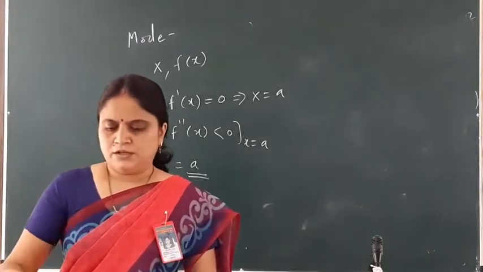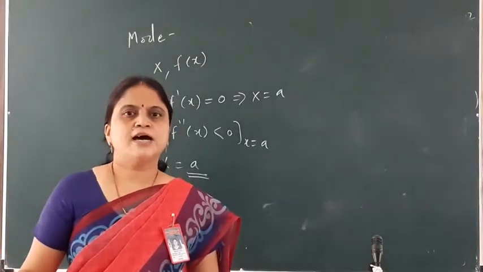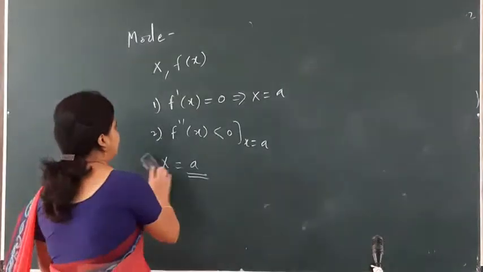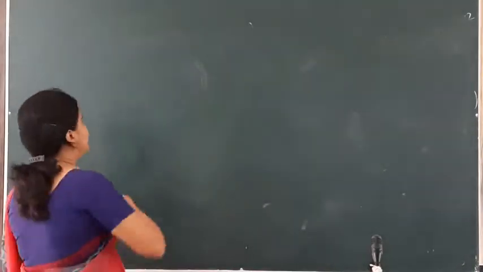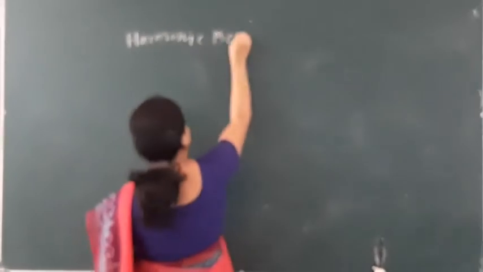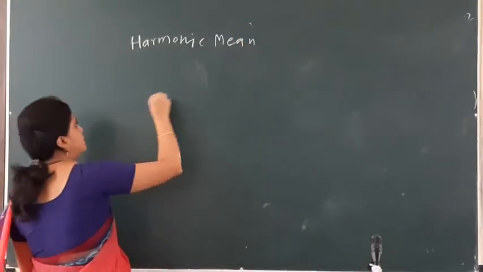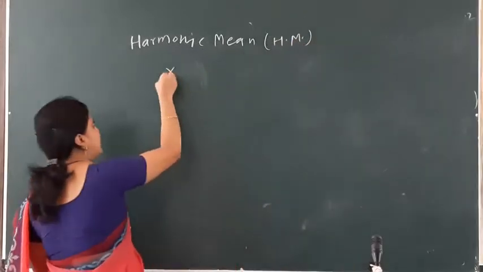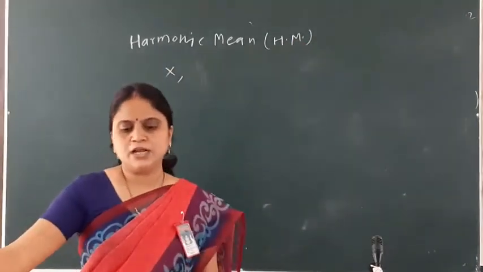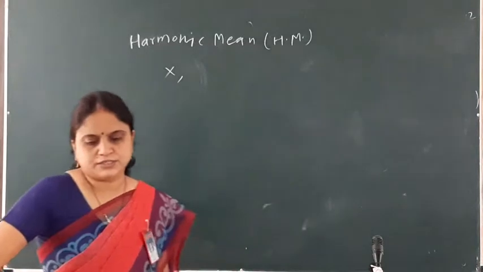Now the next concept is harmonic mean, also called HM. What is HM over here? HM is defined as follows: x is a continuous random variable with a PDF f(x).